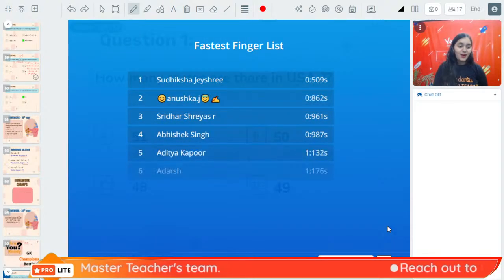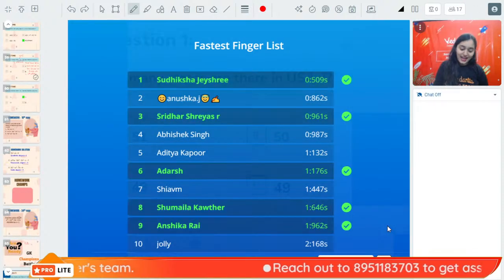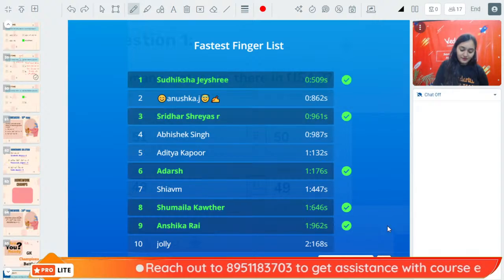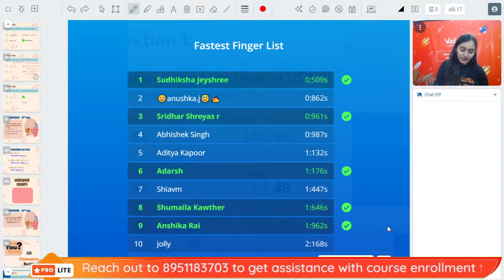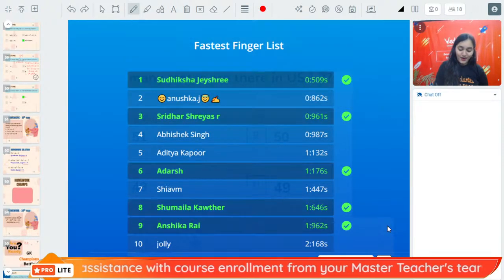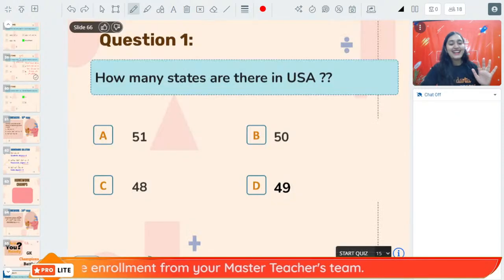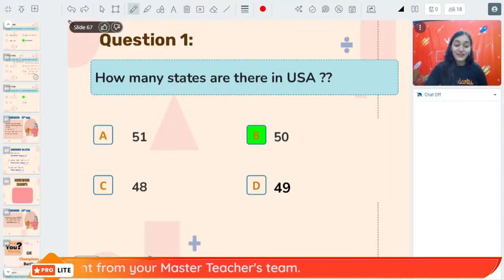Let's see who has answered it correctly. We have Sudiksha, Shridhar, Adarsh, Shumaila, and Anshika. Oh, only 5 participants. The right answer is 50. There are 50 states in USA.